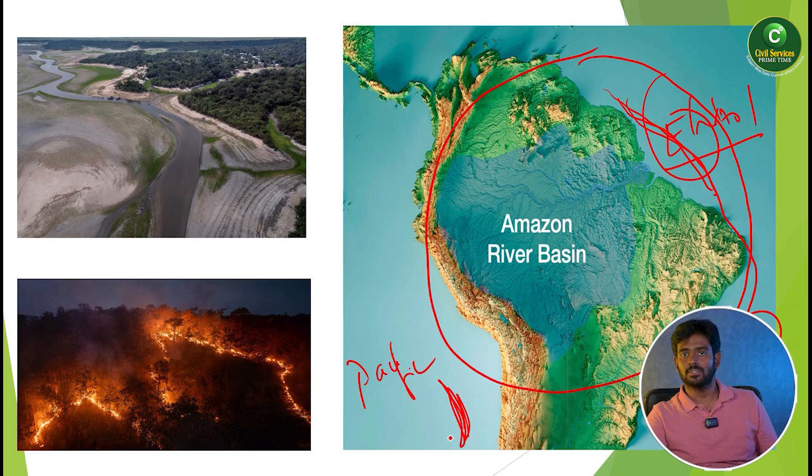So what is the main concept of El Nino? Cold ocean current and warm ocean current. One thing you remember: how to remember cold ocean current and warm ocean current.